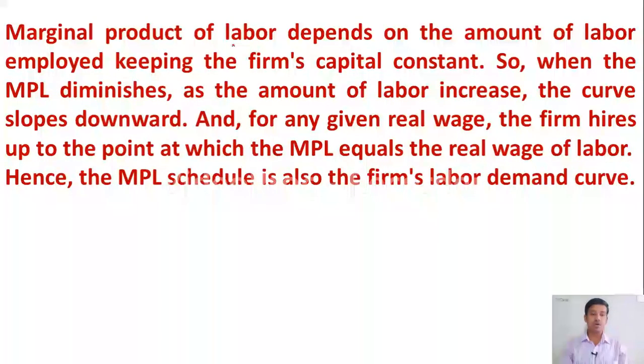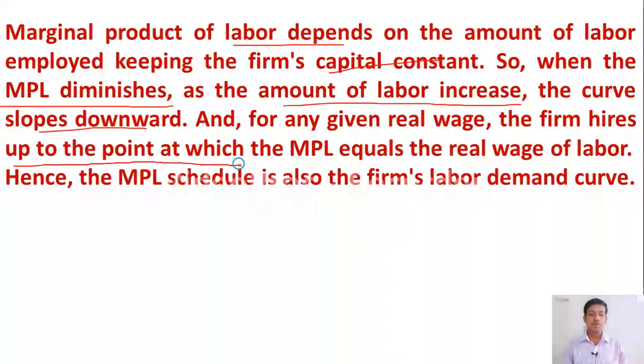Marginal product of labor depends on the amount of labor employed, keeping the firm's capital constant. So when the marginal productivity of labor diminishes with the increase in labor, the curve slopes downward. For any given real wage, firms hire laborers only up to the point at which marginal product of labor equals the real wage rate. Hence the MP curve is also the firm's labor demand curve.